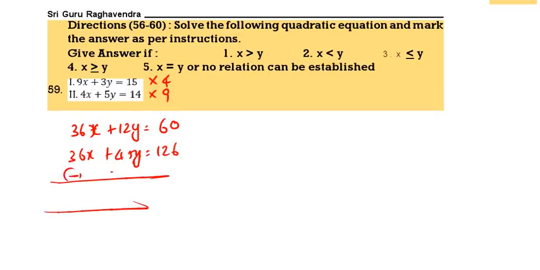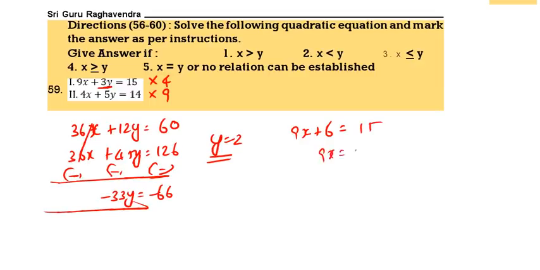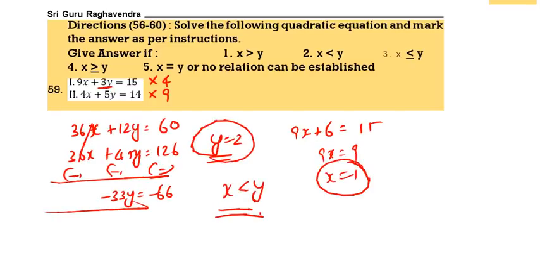If we change the symbol, we will get minus 33y equals minus 66. Y value 2. So 9x, substitute here, y value 2 means 3y means 6. So 9x plus 6 is 15. 9x is equal to 9. X value 1, y value 2. X is less than y.